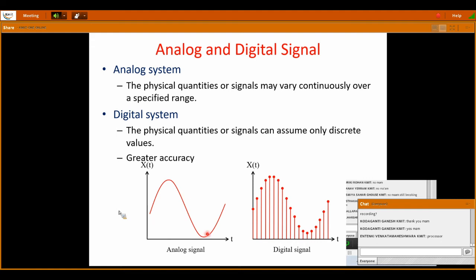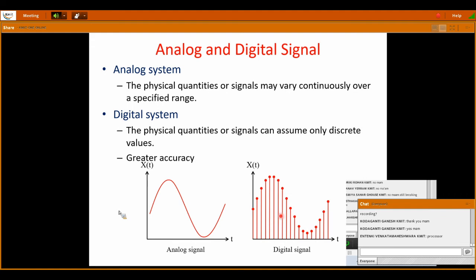And see here, an analog signal is generally a sine wave. A sine wave is the best example of an analog signal. You can see there is a sine wave in which the values are changing at each and every instant of time. It is changing continuously. For every instant of time, the value of this signal is different. So that is an analog signal. And in a discrete signal, at a particular instant of time you have a particular value, and you can digitize this signal by using sampling and quantization. That is not required for you.